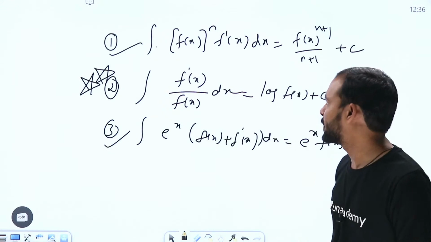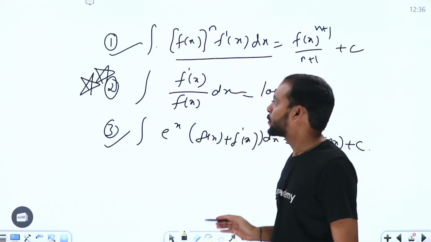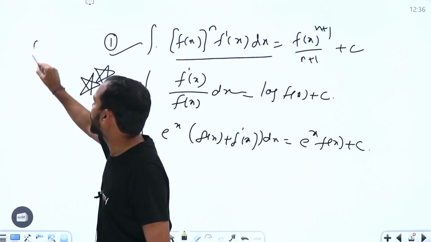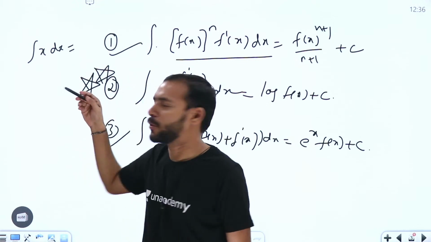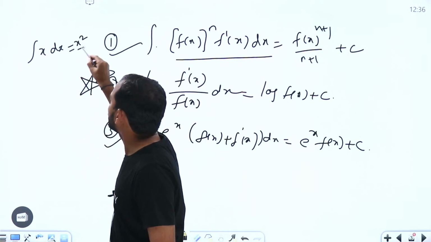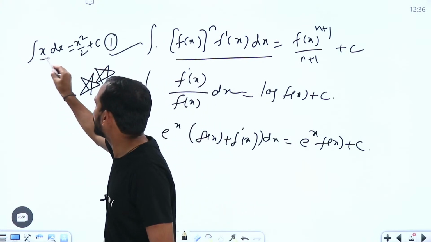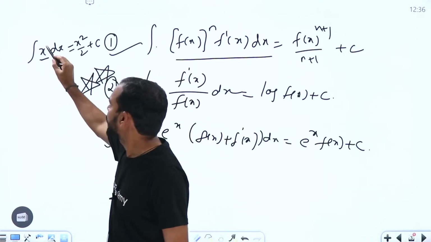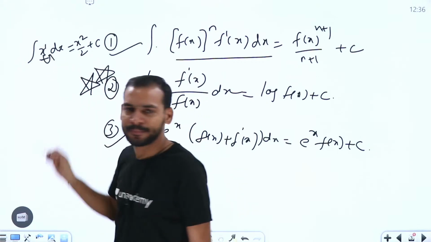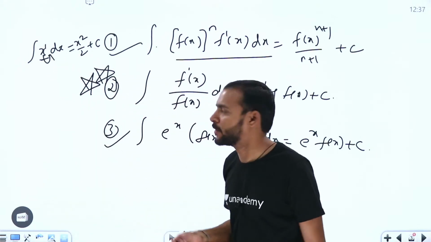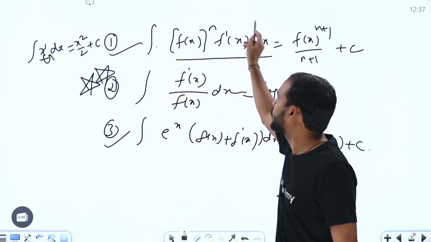What is the meaning of this, and how do we have to remember it? I will tell you. If you try to see integral x dx, what are we going to get here? We get x square by 2 plus c. How are we getting it? Take this x as f of x with power 1, and its derivative, which is 1, is beside it. So we can apply this formula.